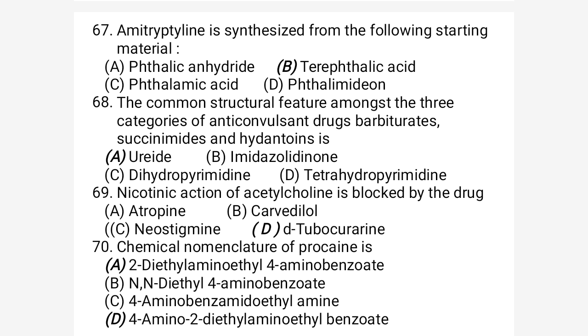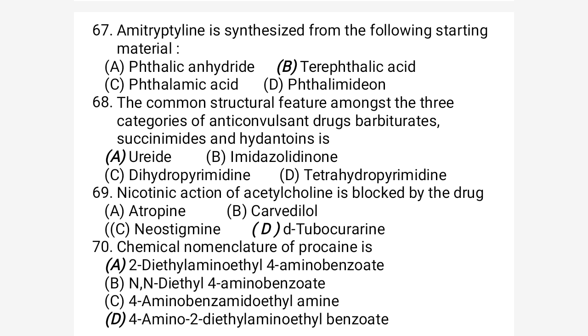Question number 68. What is the common structural feature among three categories of anticonvulsant drugs: barbiturates, succinimides, and hydantoins? Hydantoin is the phenytoin category of drug. So in these three categories of drugs, which structural part is common? As we know in chemistry, that is the ureide.